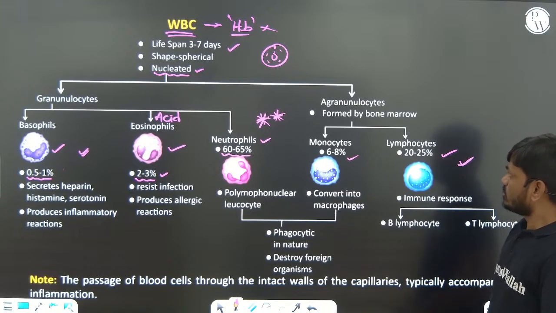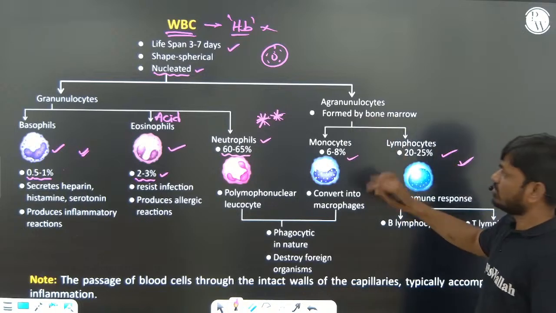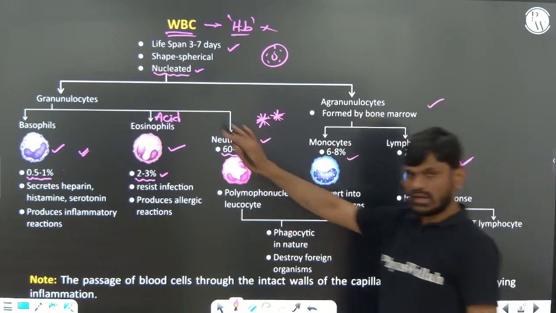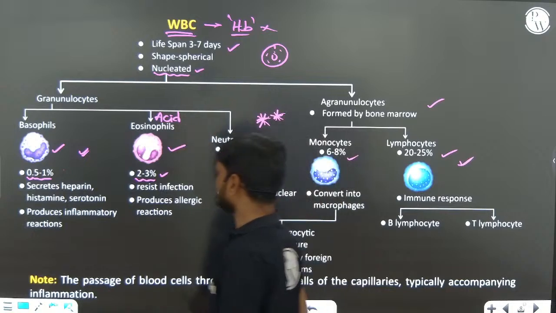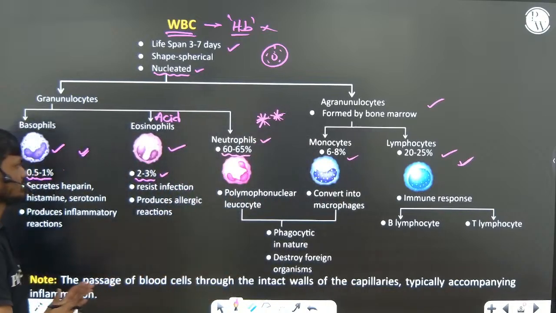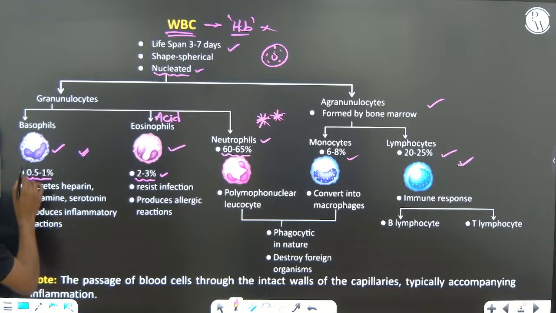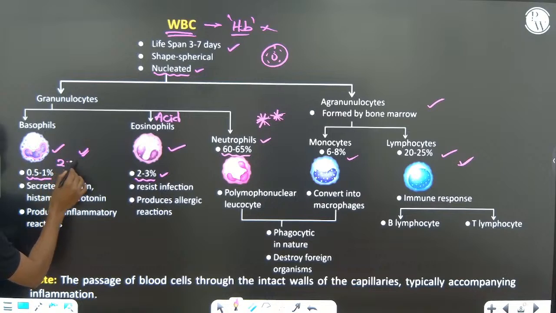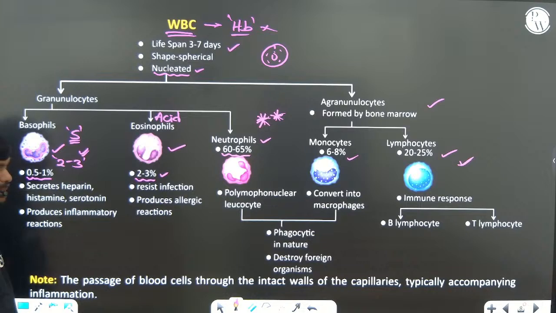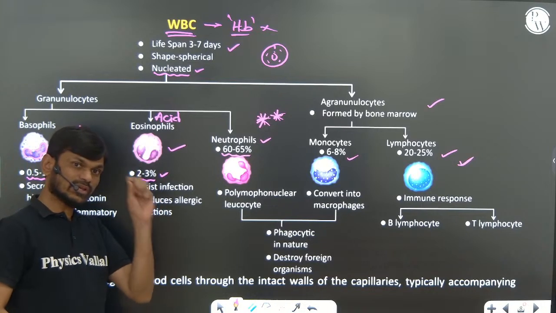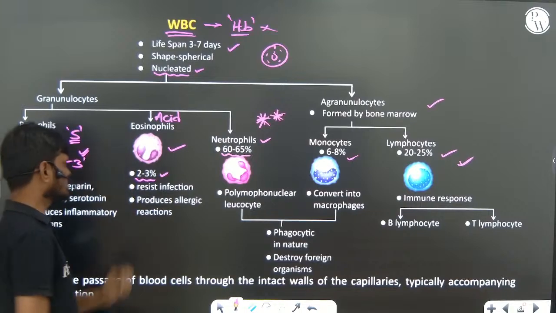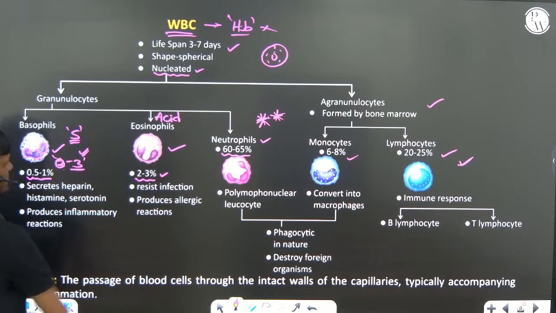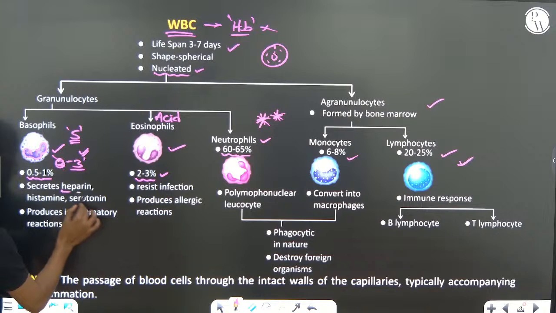Agranulocytes and granulocytes are both formed in bone marrow. Now the functions. In the basophil, the nucleus has 2 to 3 lobes, or is S-shaped. Basophils secrete heparin, histamine and serotonin. You know the function of heparin; histamine and serotonin act as vasoconstrictor and vasodilator.